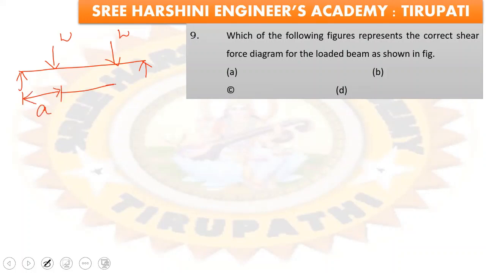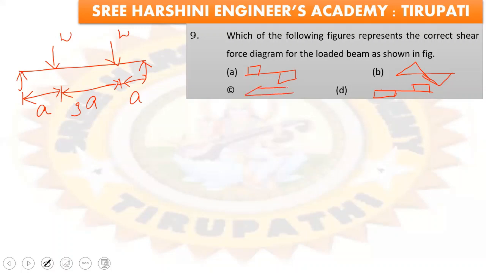This is the option A diagram, option B looks like this, and option C is like this.